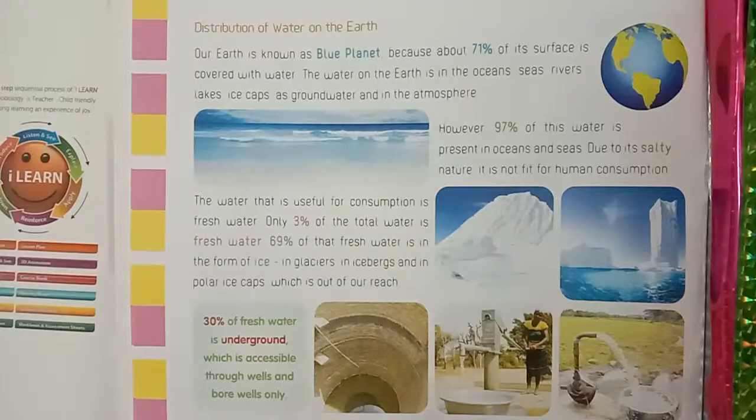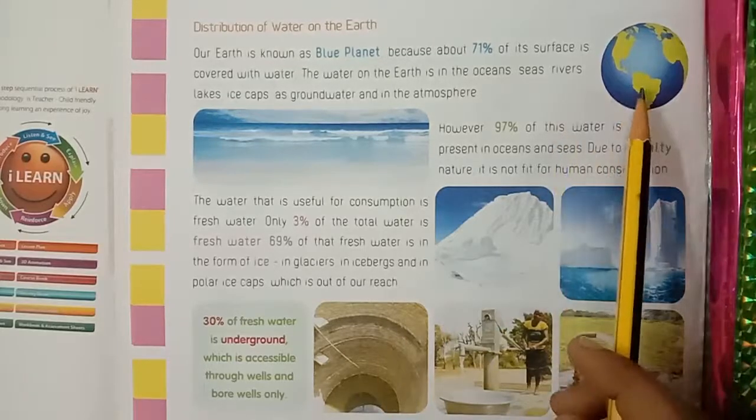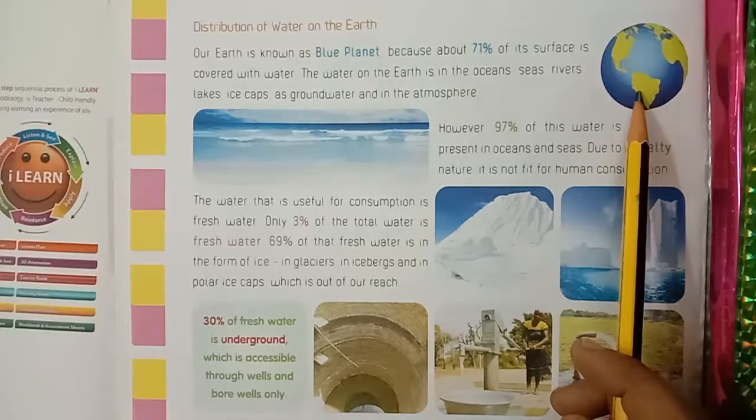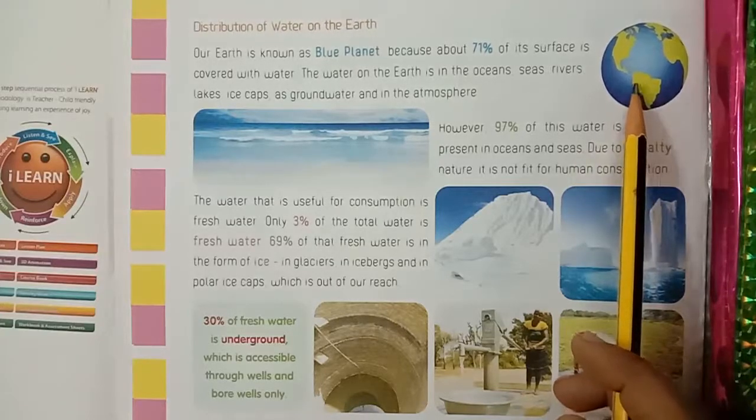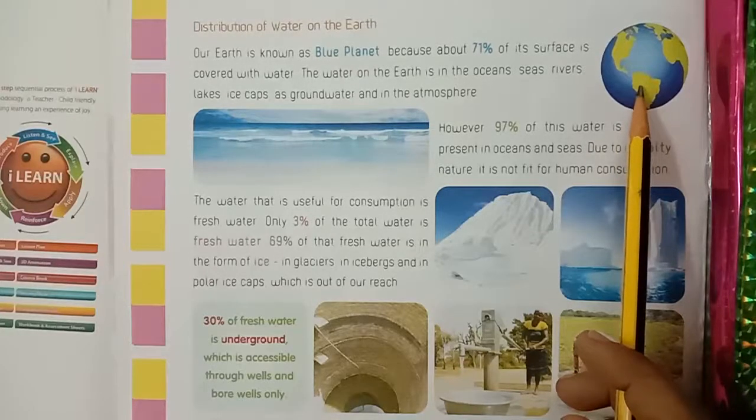Now I am going to tell you about the distribution of water on the earth. See here, children, this is our earth. Our earth is known as the blue planet because about 71% of its surface is covered with water.